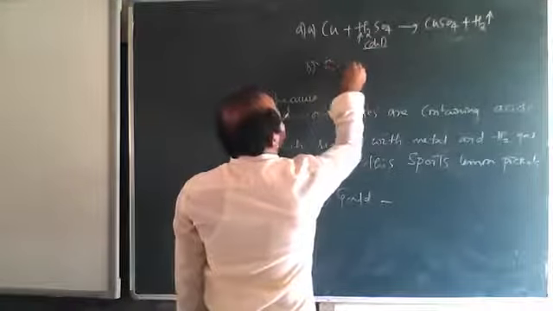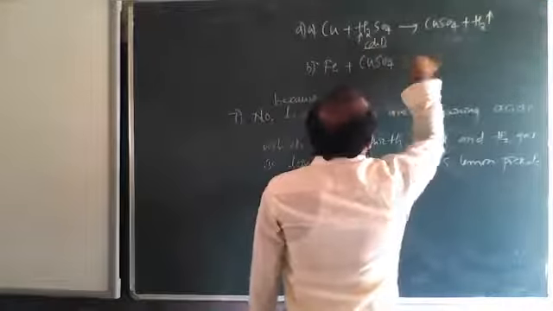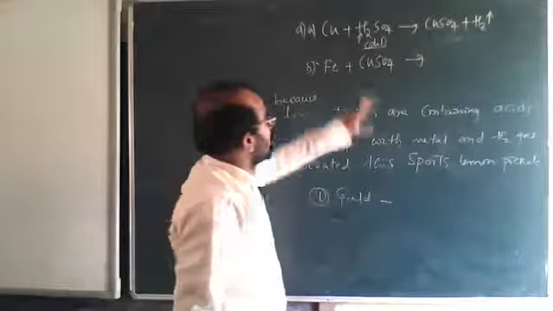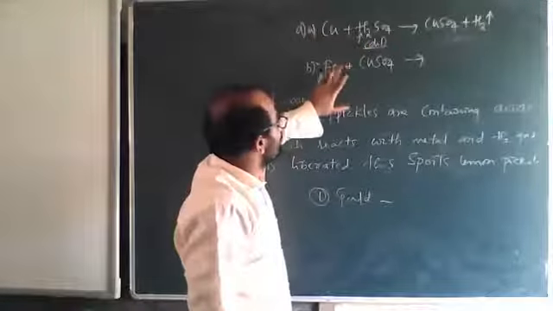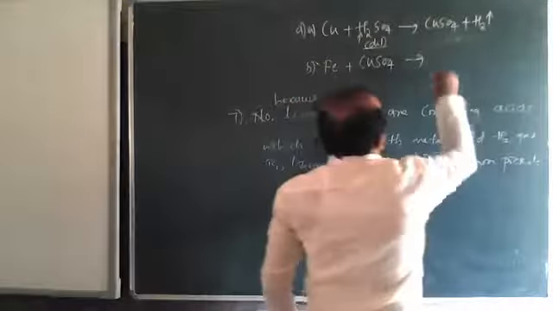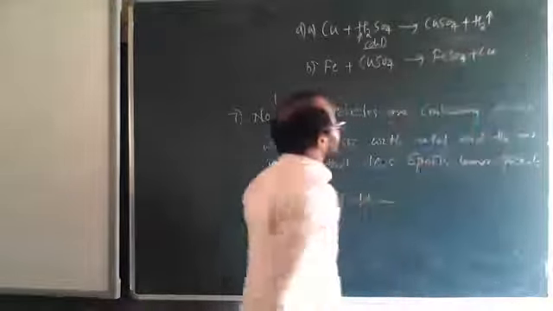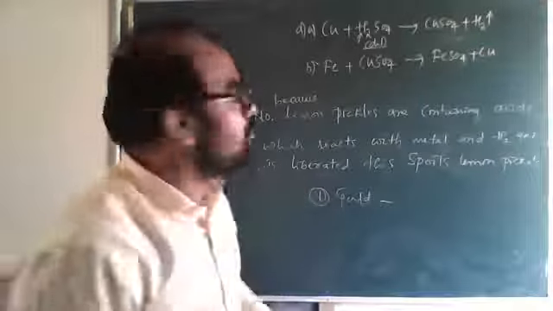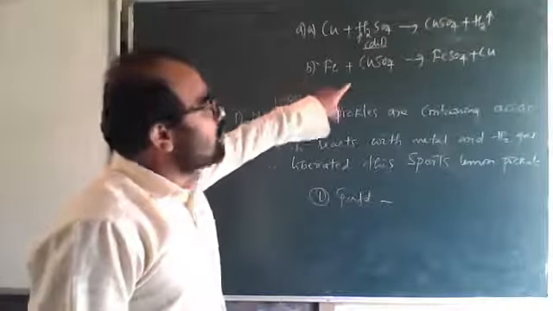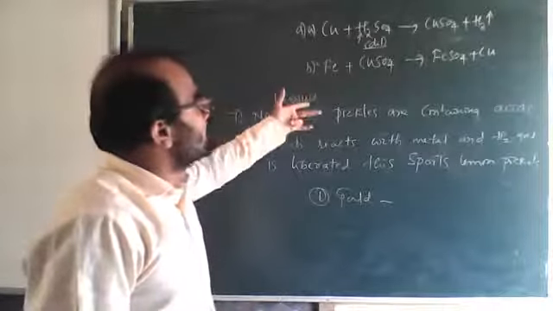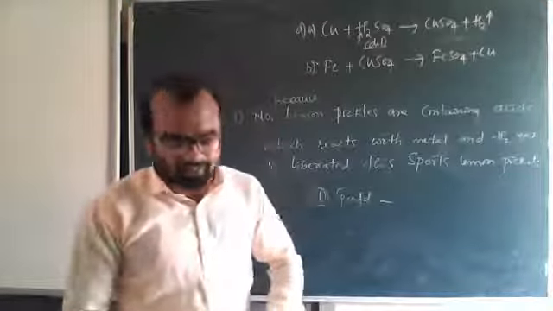See, iron means Fe. Copper sulfate solution, CuSO4. What happens here? Displacement reaction. Copper sulfate, I already told you, is an aqueous solution. Iron is more reactive than copper, so copper is displaced. That means Fe comes in place of copper: FeSO4 plus Cu. So this one you have to remember. Similarly, what we have to write? Iron displaces copper. Iron reacts with copper sulfate and displaces copper from its sulfate solution. You can write that. Okay, it forms iron sulfate.